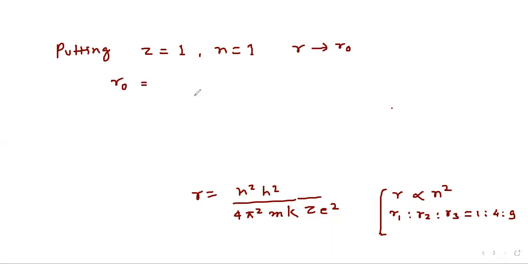So r0 will be h square divided by 4 pi square m k times e square.